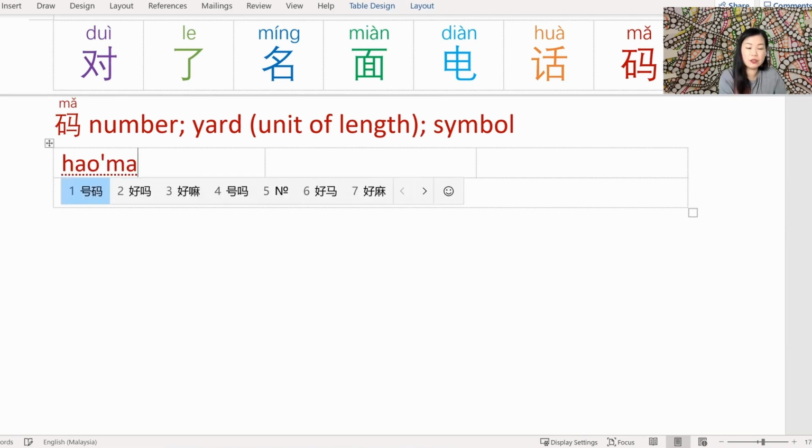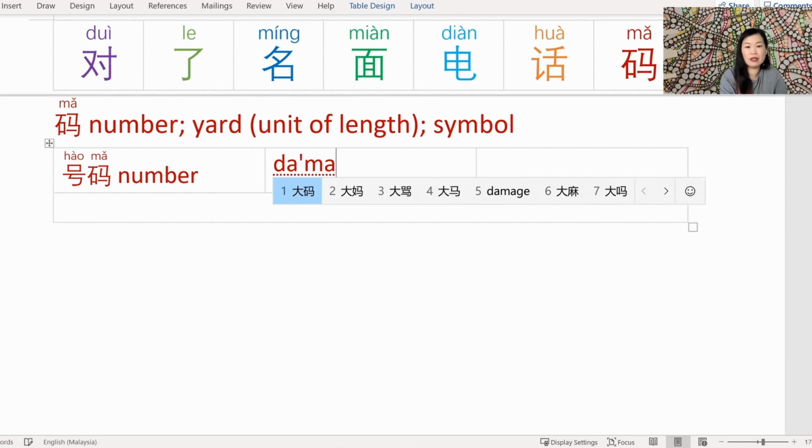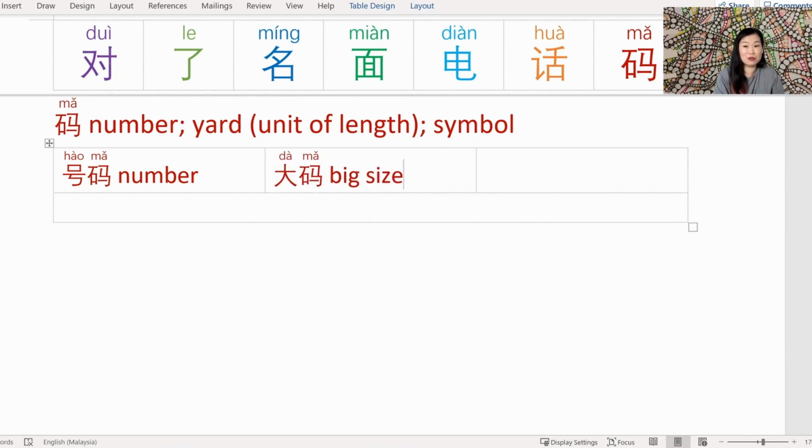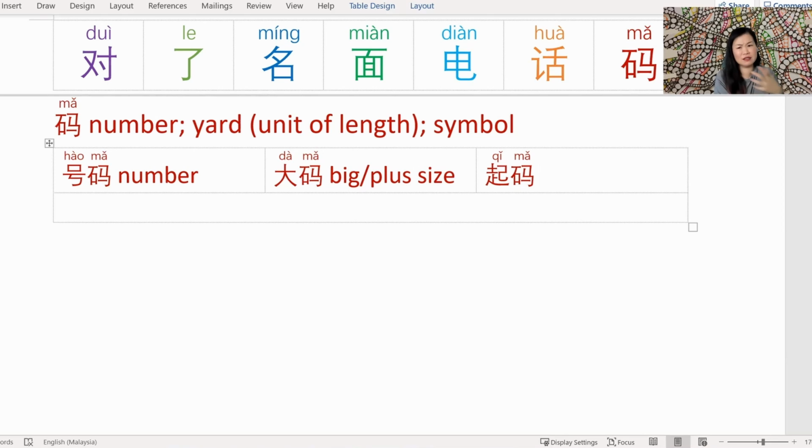Words using 码. First one is really straightforward. 号码. Both are related to numbers. So 号码 is number. If I wanted to know what is your phone number, I would say 你的电话号码是多少. Next we have 大码. 大 is big, 码 is a number, so a big number. 这个是 big size in terms of clothing, or nowadays we call it the plus size. Third one is 起码. This one I need to get my head around because it's not related to numbers at all. 起码 means at least. Okay, let's put them into sentences.